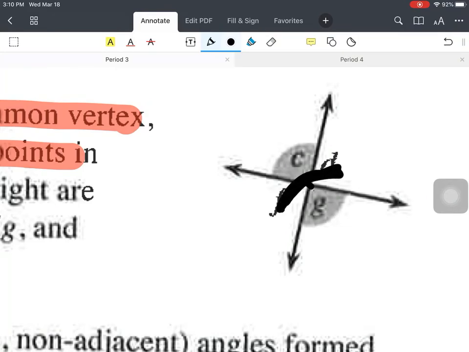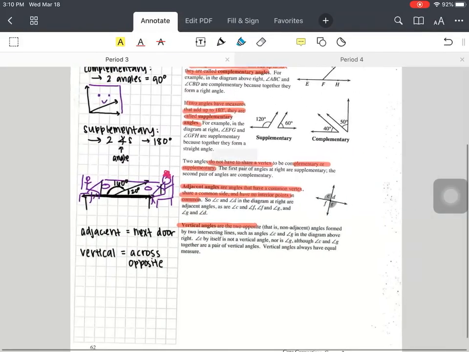They are across from each other. D and F are across from each other. C and G are across from each other. What's cool about these vertical angles is that when you are across from each other, you're looking at each other, like looking in a mirror. And basically what that means, if you're looking at the mirror, it's the same thing on the other side, just like your reflection. For vertical angles, these ones are exactly the same too. The measurements are the same, which means if this is 80 degrees, that means this one is 80 degrees. It's just mirroring against each other. So whatever one is, the one on the opposite side, that one is too. Just make sure that they are vertical angles.